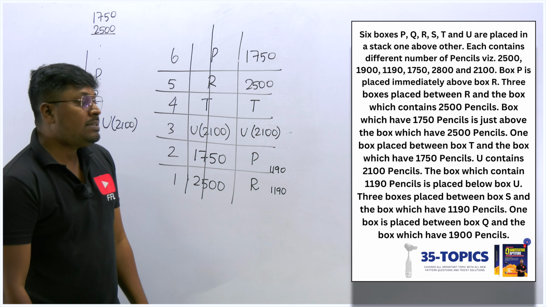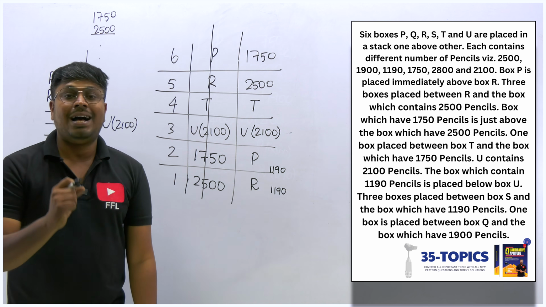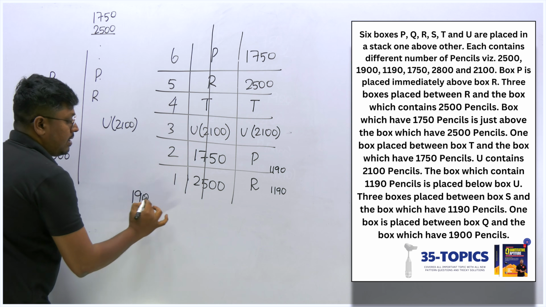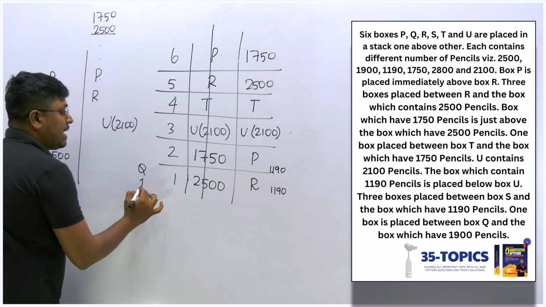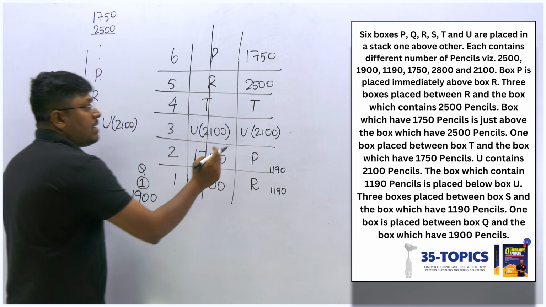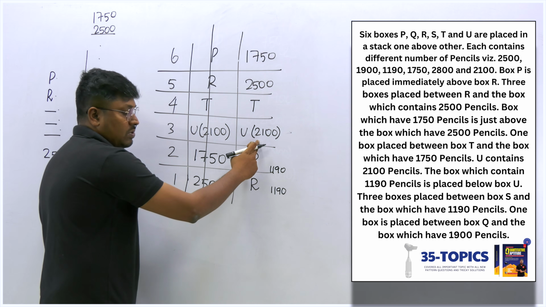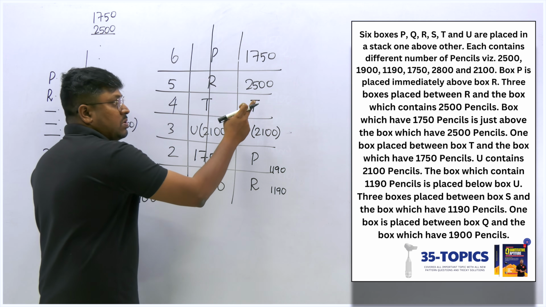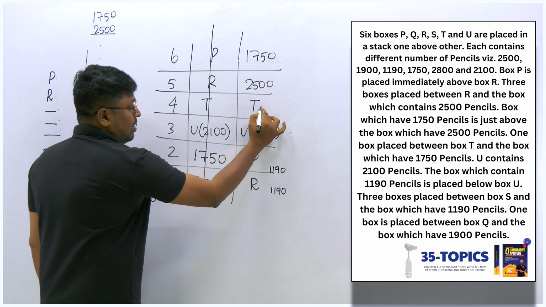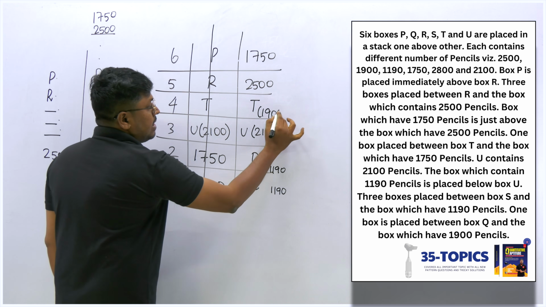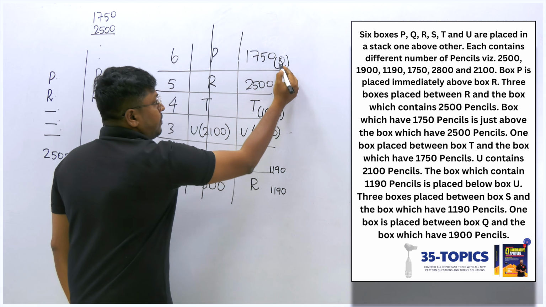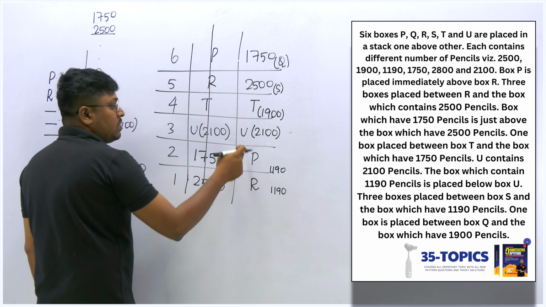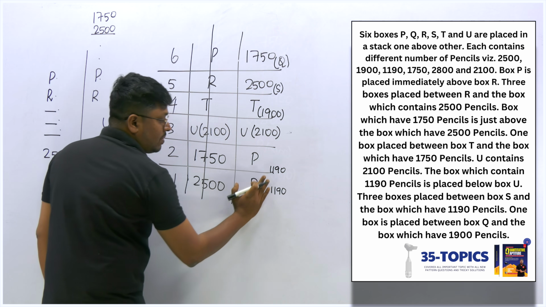One box is placed between Q and the box which has 1900 pencils. So between 1900 pencils and the box Q we have a gap of 1. I can't fix 1900 here, it's not possible. If I fix 1900 here we can't fix Q. So if I place the 1900 box here, this is the only chance I can fix Q here. If I fix Q here, then this must be S. If I fix S here, 1, 2, 3, and this must be 1190, no other way.